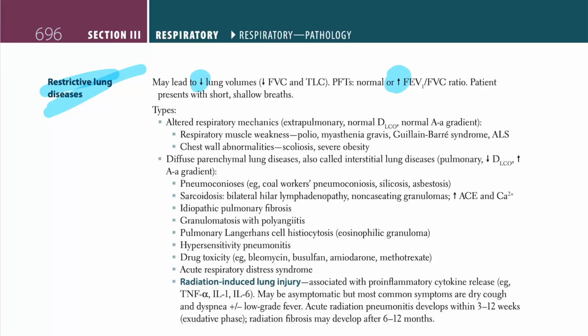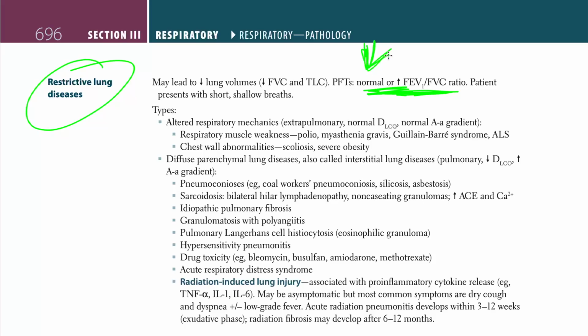Bury in your mind that you have an increase in the FEV1 to FVC ratio. You will have a normal or increased FEV1 to FVC ratio. If you see that anywhere, you're just going to think about restrictive lung diseases. If you see a normal or increased FEV1 to FVC ratio, it's restrictive. If you see anything decreased in these values, you're going to think about obstructive right away. You see it, you right away think about these two diseases.